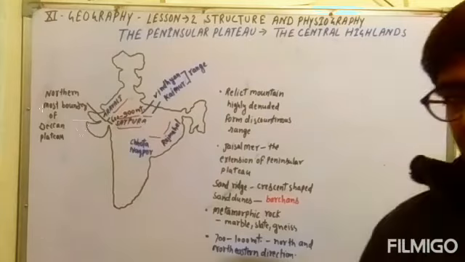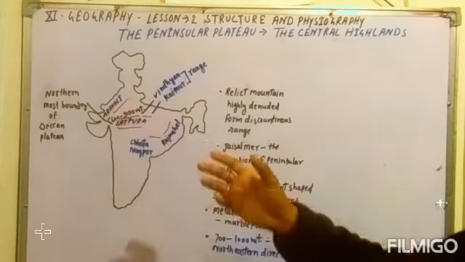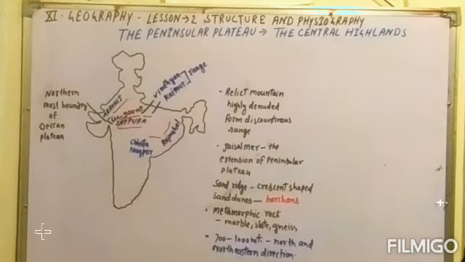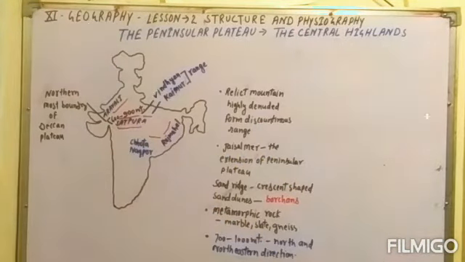These highlands lie between three ranges of hills, and their average height is between 600 and 900 meters. If you move from west to east, you can see the height. This is the northernmost boundary of the Deccan Plateau, an extension of the Deccan Plateau, and this is also the area where the Central Highlands can be seen. The Vindhya range and the Kaimur range are the two ranges north of the Satpura hills, and you can see them well.